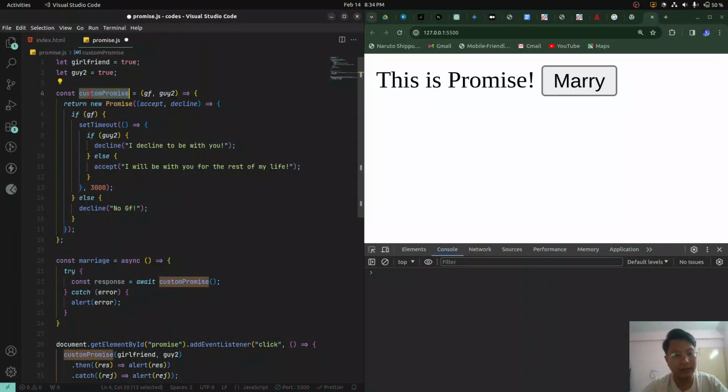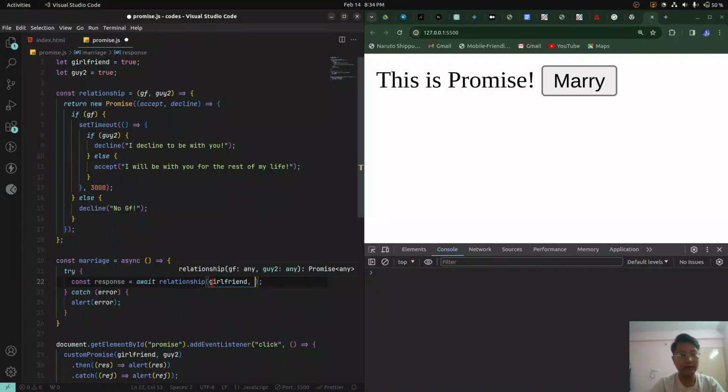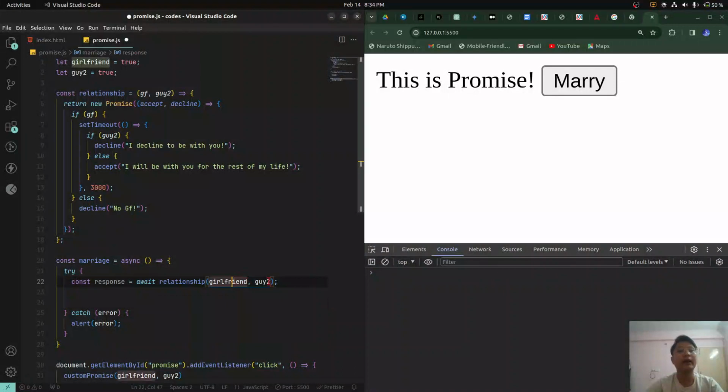Let's name it relationship, brother. Okay, there we go, relationship. All right, you have to wait for the relationship to be successful or something, so yeah, to get married. So that's the thing. You need a girlfriend first and you need a guy too. These two parameters we are using in this example right here. Okay, so as soon as we pass girlfriend and guy too, depending on the situation here, we will get the response.